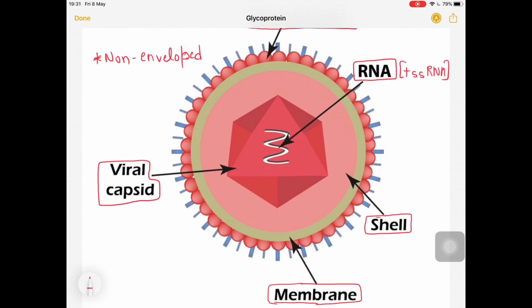Earlier we have studied enveloped viruses also, but this polio virus, which causes poliomyelitis, is actually a non-enveloped virus. So please remember that. Okay, so this is the structure.